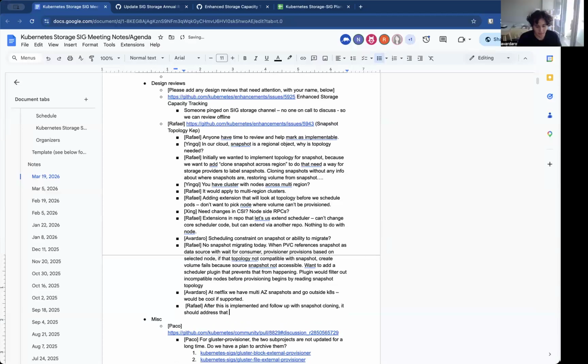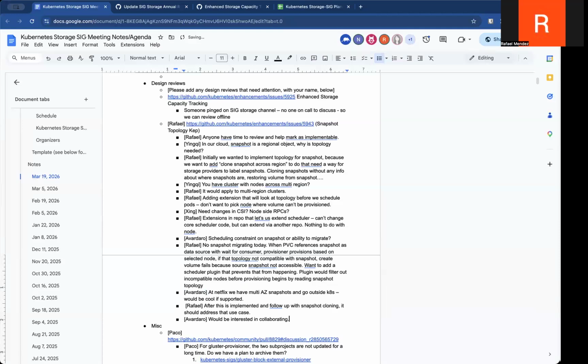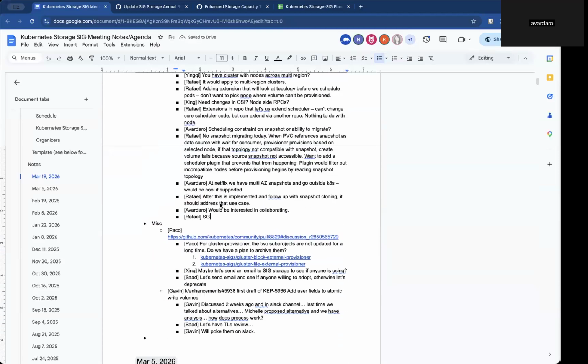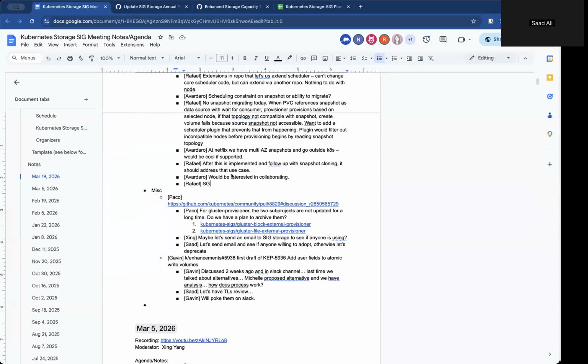We'd be really interested in collaborating on that if there's any movement. I'm kind of new to this whole SIG thing, but it does seem pretty relevant to what we're working on. Sounds good. When we get to that point, we can definitely collaborate on that. Thank you. Cool, thanks. Thank you both. Any other questions about this topic or anything else on anyone's mind?